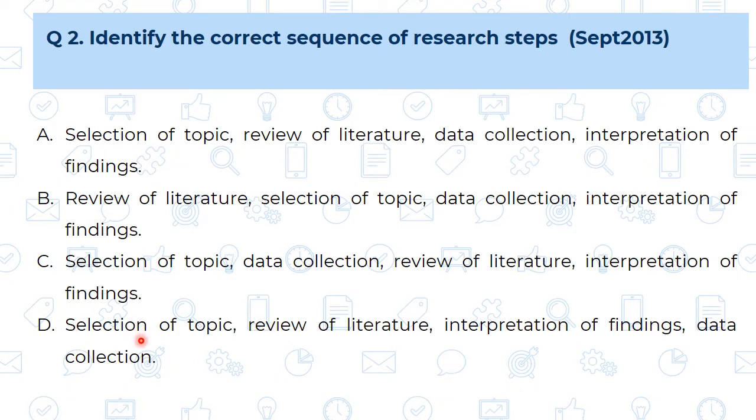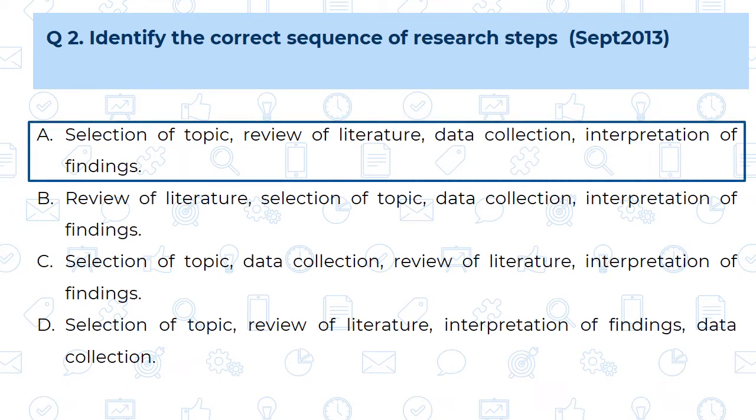And into the D, selection of the topic, then the review of literature. These two steps are same with the A. But after that there is an interpretation of the findings and then we are going to have the data collection. This is also not possible because unless and until you are going to collect the data, analyze it, till then we cannot make the interpretation. So our correct answer is A.